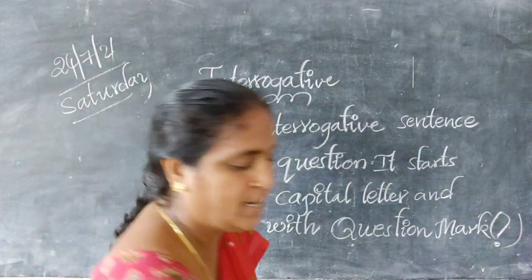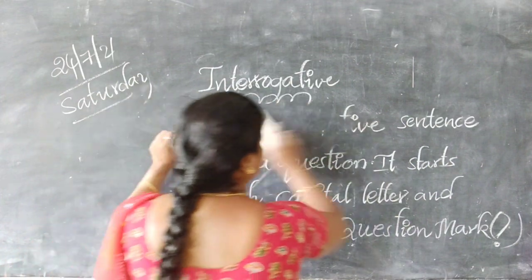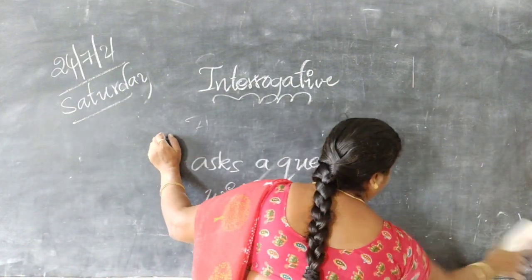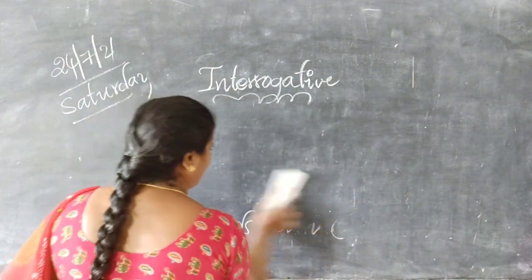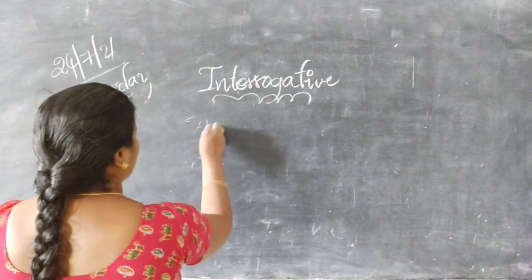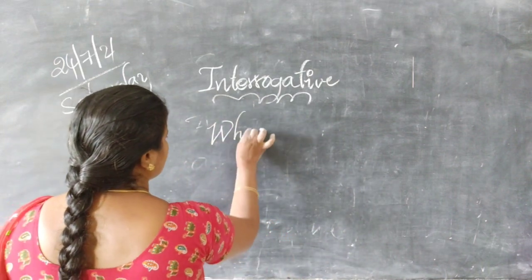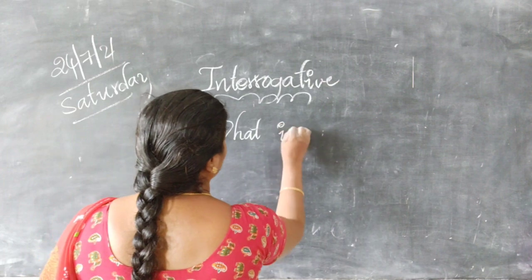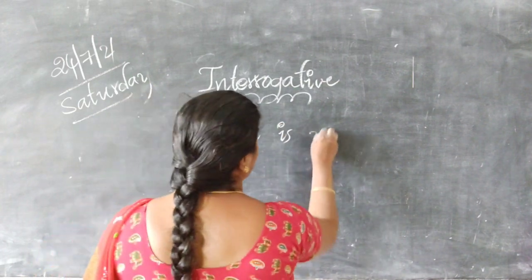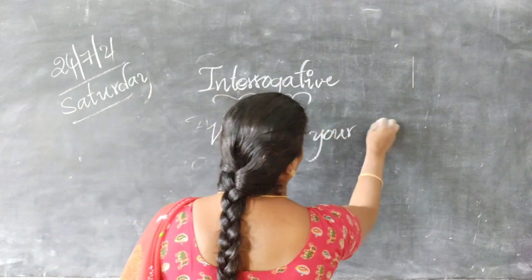We can understand clearly. Coming to that. See, what is your father?